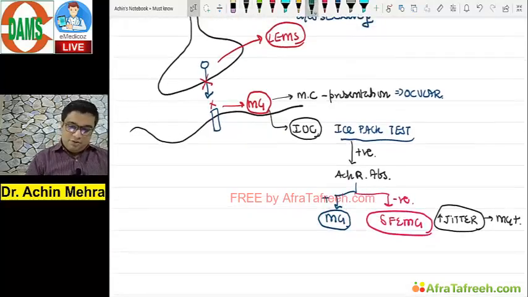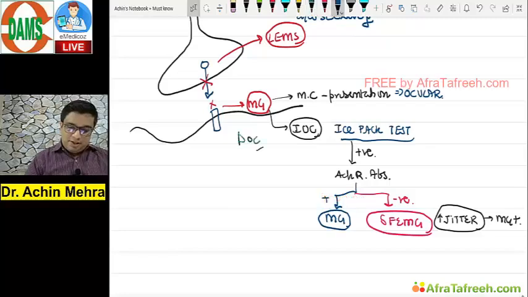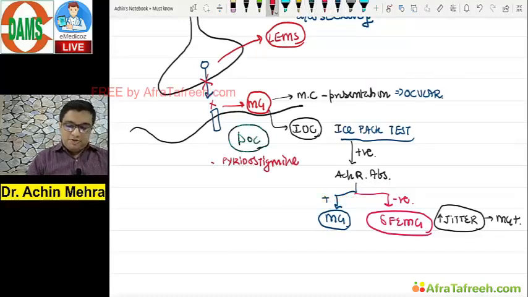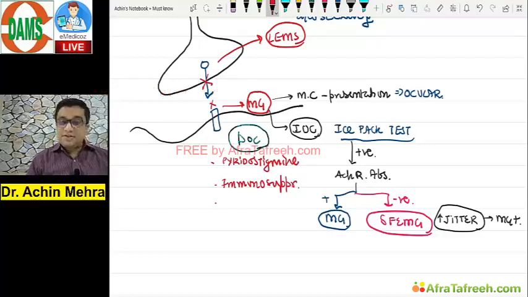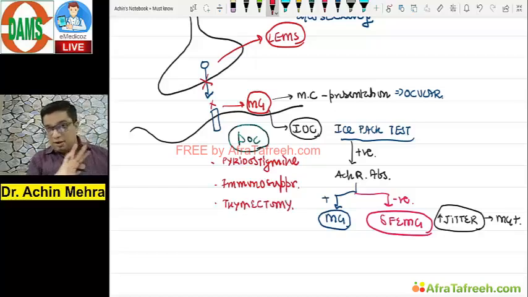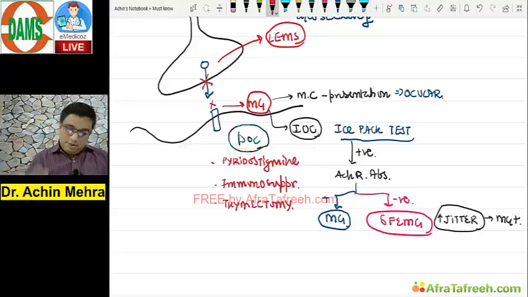So, drug of choice for myasthenia gravis, don't forget, has to be the pyridostigmine. Along with that, you might add something which are known as the immunosuppressants. Correct? And of course, one thing extra, thymectomy is essential. So, we have already done this in the class, a lot of reading on this topic. Okay? Fine.